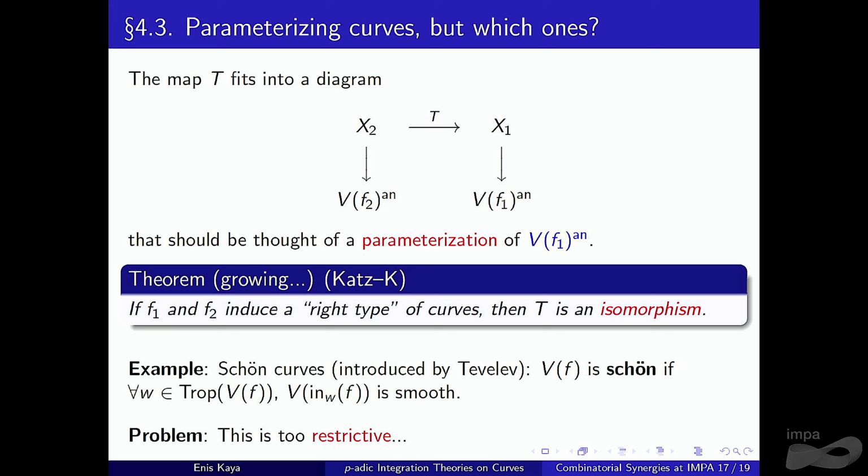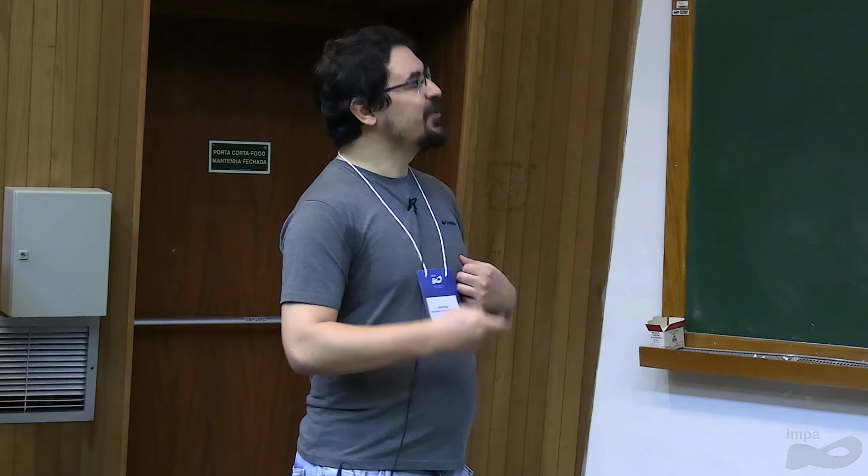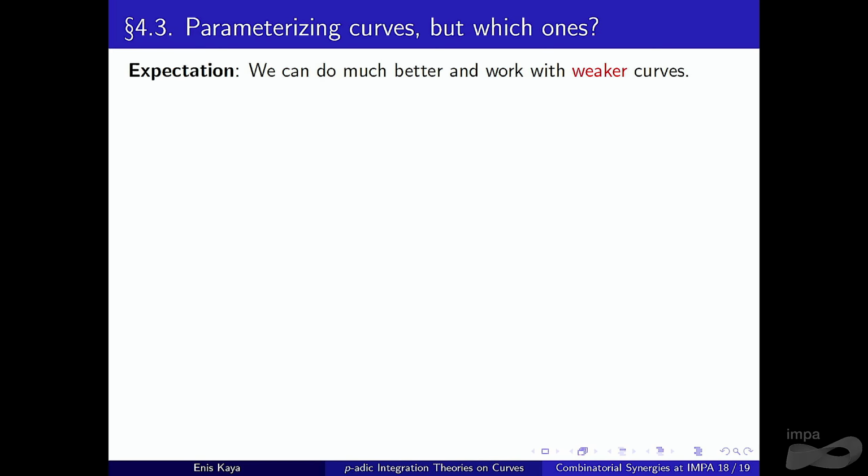So quoting Farbod again, let's say if you want to walk along a beach, Copacabana beach if you like, and if you see a curve, it's not going to be schön. Yeah? I tried, I couldn't find any. So the expectation is that we can do much better and work with weaker curves.